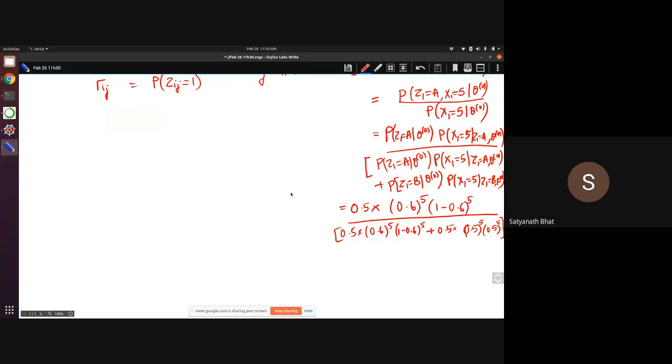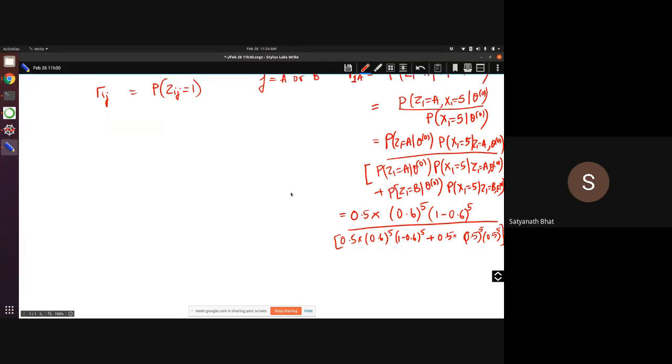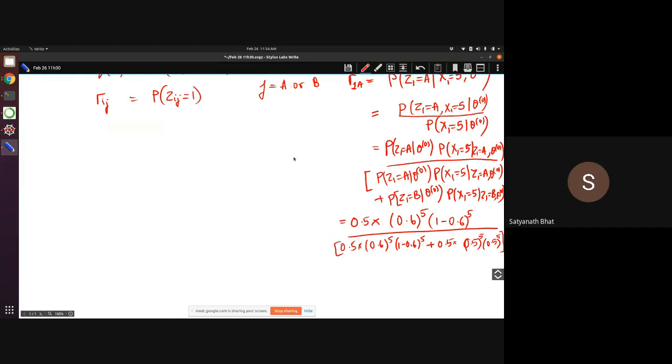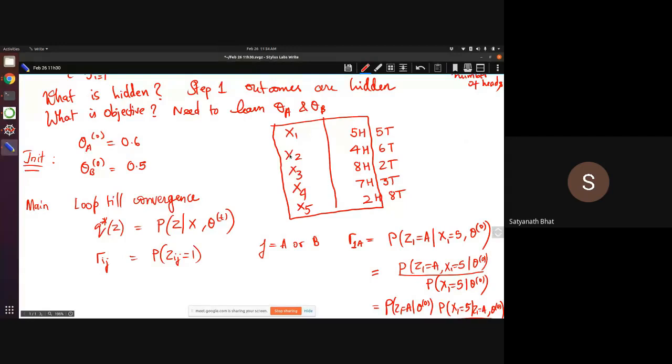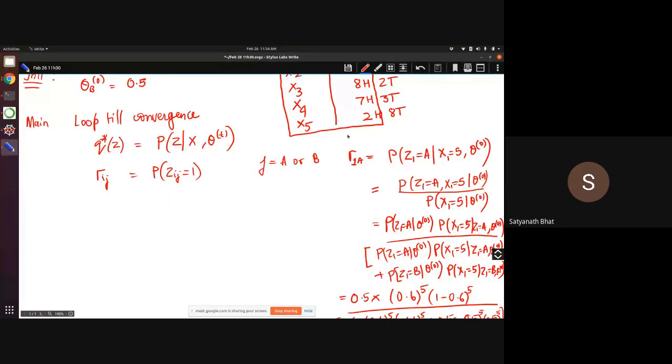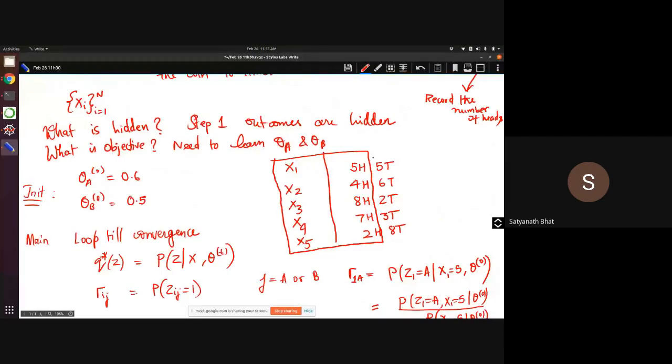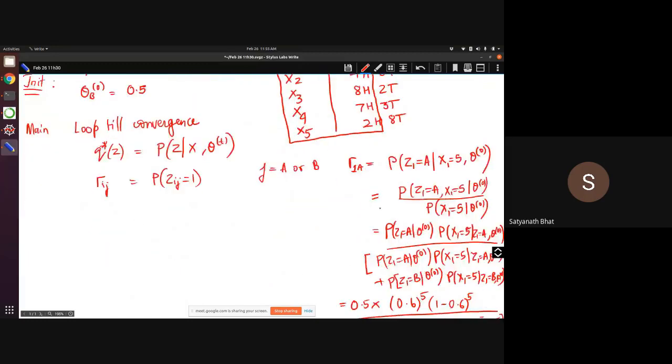Okay, so let me try to explain what's going on there. So 5 heads. That's a good question actually, because if that is happening, you should have 10C5, you're saying. That is actually correct. So let's do one thing in order to make our lives a little easier. You're right actually. So there is going to be NC5 in each of these terms.